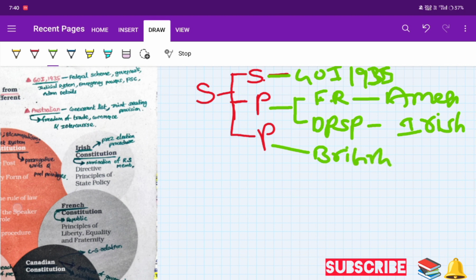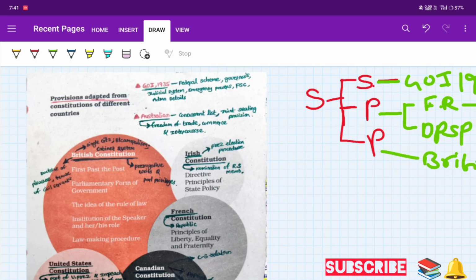Next, we adopted some provisions from the constitutions of different countries. First, from the Government of India Act 1935 we adopted the federal scheme, governors, the judiciary system, emergency provisions, public service commissions, state public service commissions, and administrative details. From the Irish Constitution, we took directive principles of state policy, the presidential election procedure, and nomination of Rajya Sabha members.